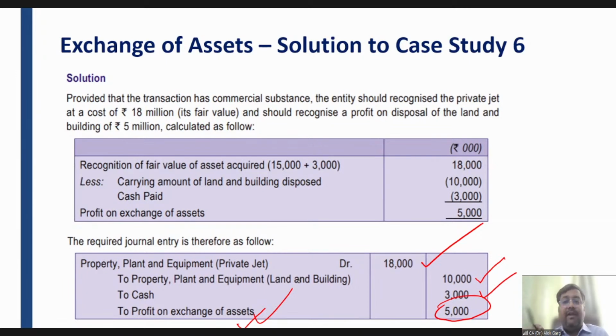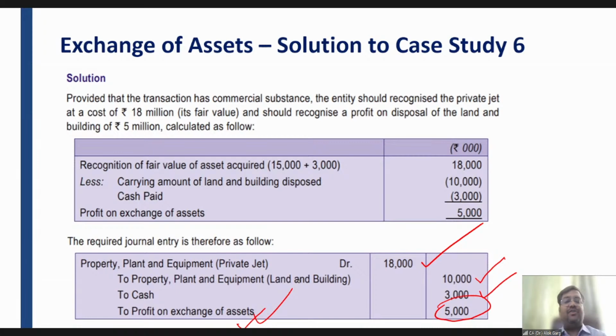Then we did the case study on this cost part. Then we discussed if the entity is deferring the payment obligation, at what value the PPE has to be recognized. The PPE has to be measured at cost, which is the cash price equivalent. The difference between the consideration paid and the cash price equivalent will be considered as a finance cost. If the underlying asset is a qualifying asset, then that finance cost will be capitalized as per Ind AS 23. Otherwise, it will go to the P&L.